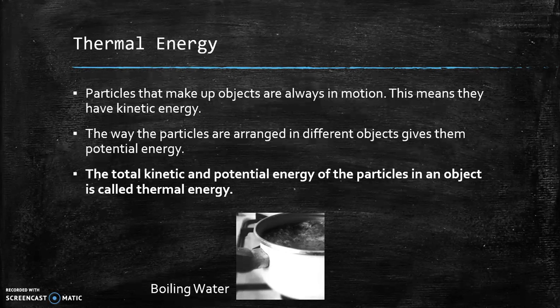The way that these particles are arranged is what gives them potential energy. So thermal energy is the total kinetic and potential energy of the particles in an object. And an example of thermal energy is boiling water.